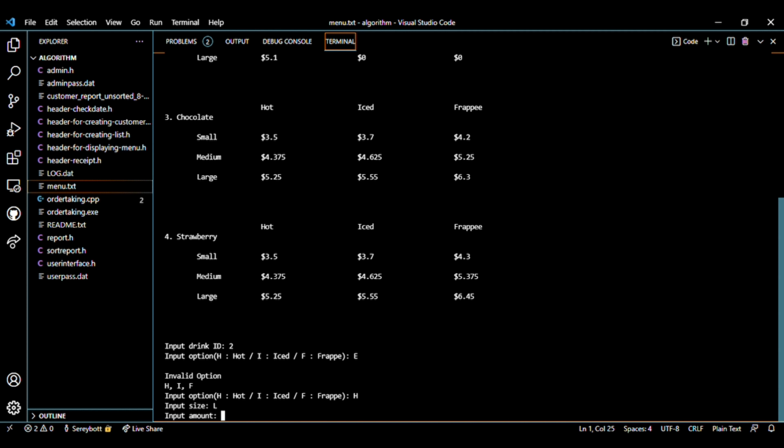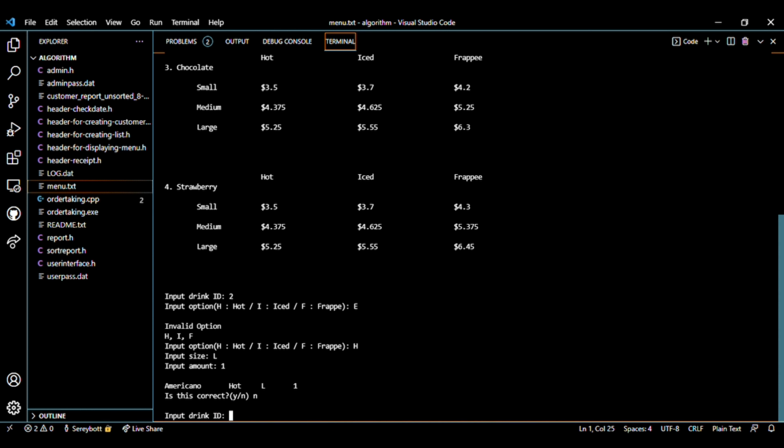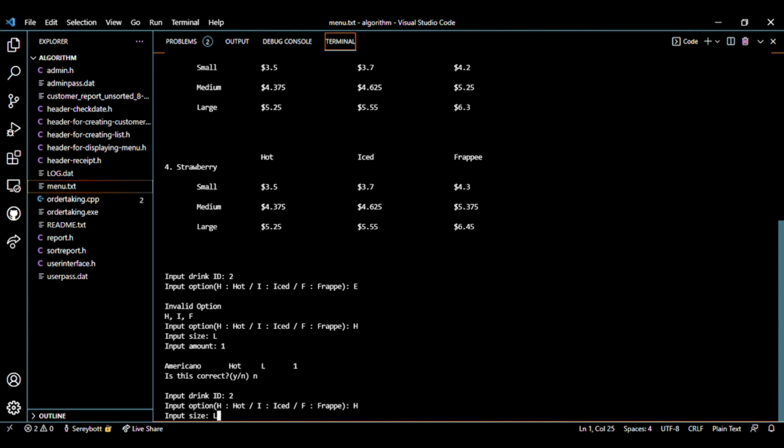2. What if we accidentally click 1? We asked him, is this correct? He said no, I want 2. So we're gonna click no. It will ask us to enter again. So Americano is ID 2, hot H, size L, 2.